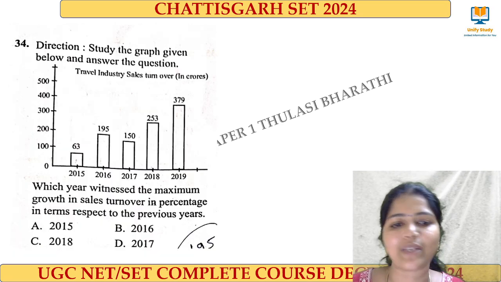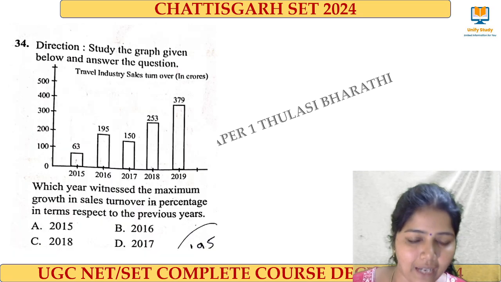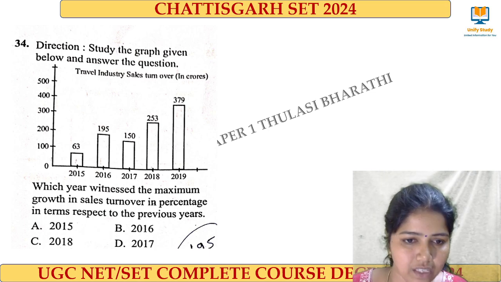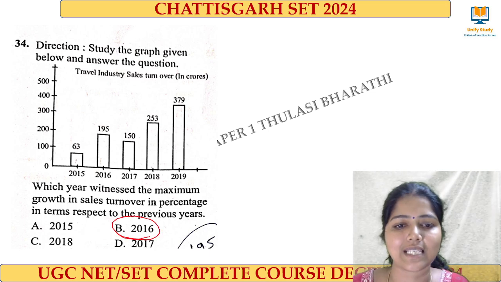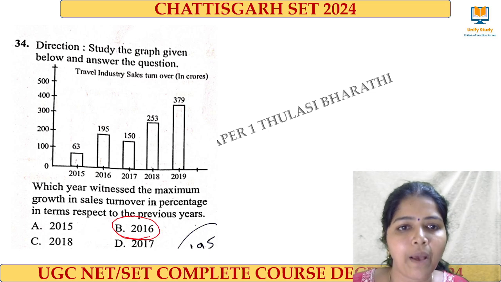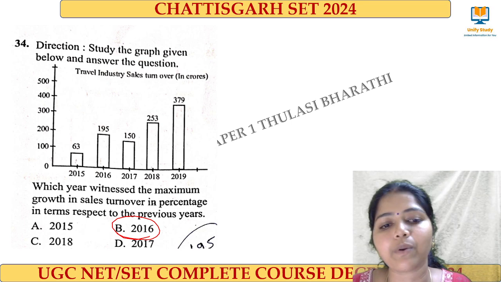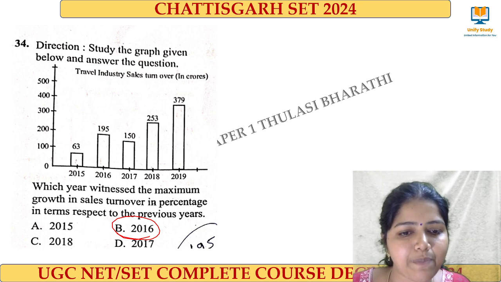And next, this is a question from data interpretation. Here, the right answer for this question is 2016. Because they have asked the maximum growth in sales turnover with respect to the previous year.